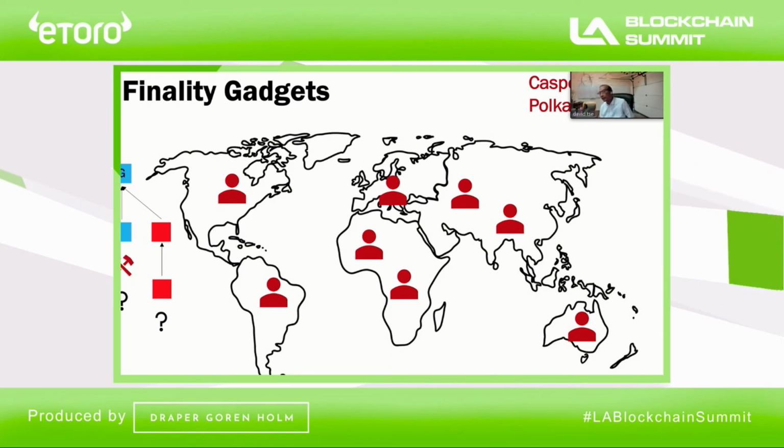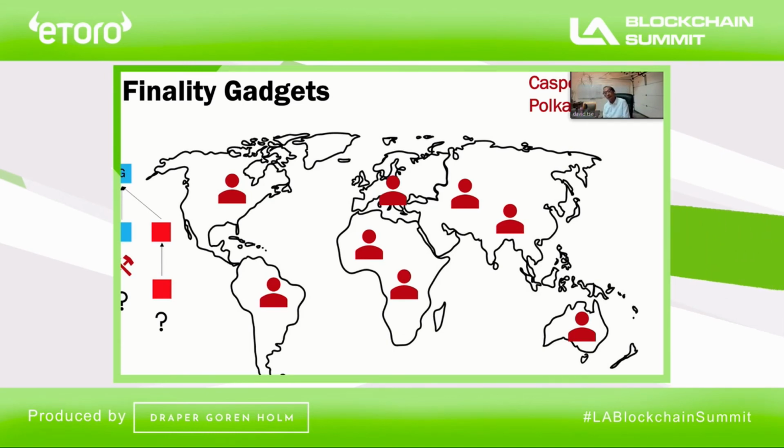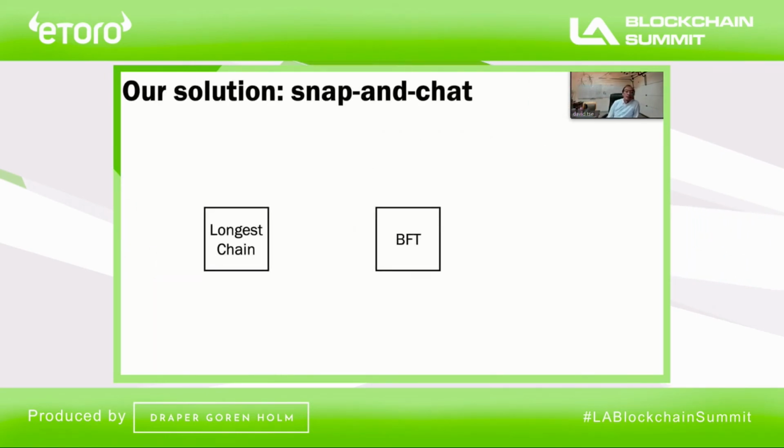So we took a totally different approach to solve this problem. Instead of trying to add a finality gadget on top of a longest chain protocol and having to modify the fork choice rule, we took a different approach. Our solution is called Snap-and-Chat. Here's what we do.